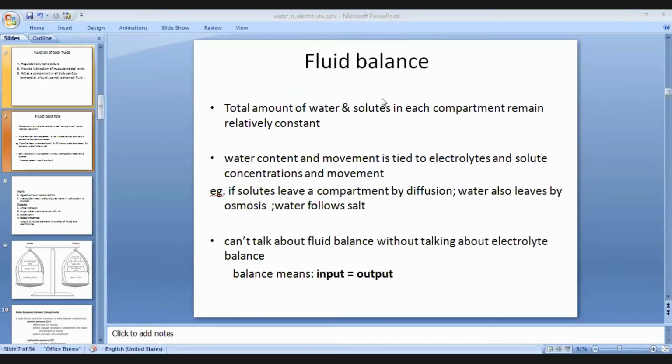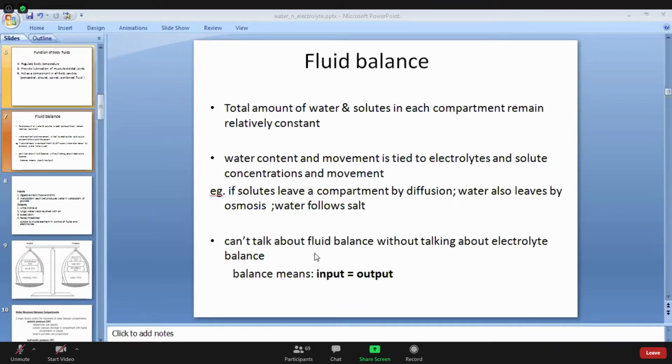We cannot talk about fluid balance without talking about electrolyte balance. It means those two things come simultaneously. When talking about electrolyte balance, we have to talk about fluid also, because their movement from one compartment to another is controlled by both. So balance means input equals output.